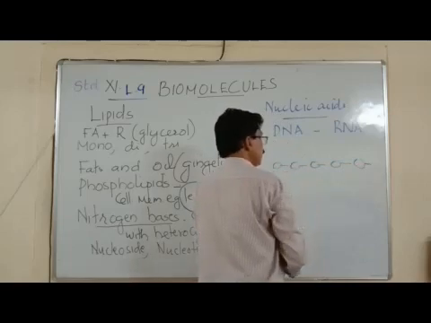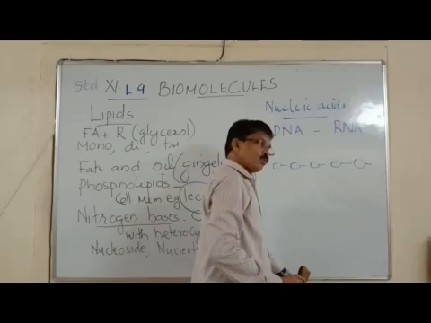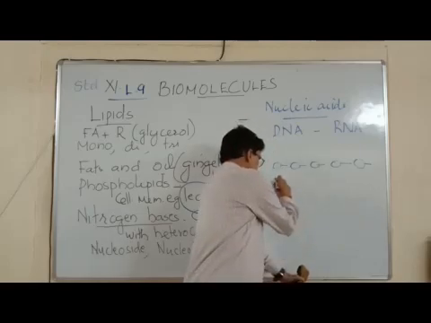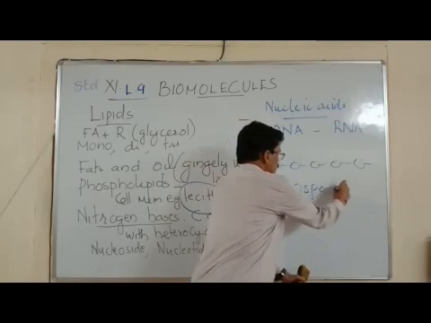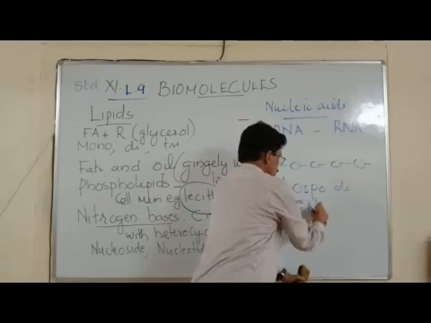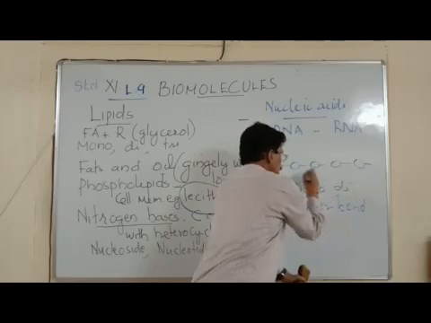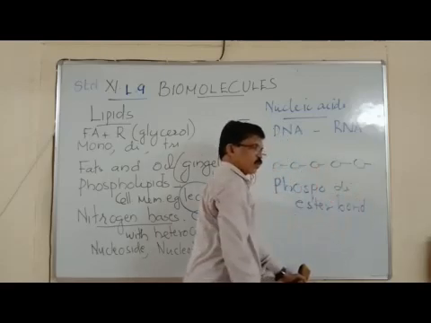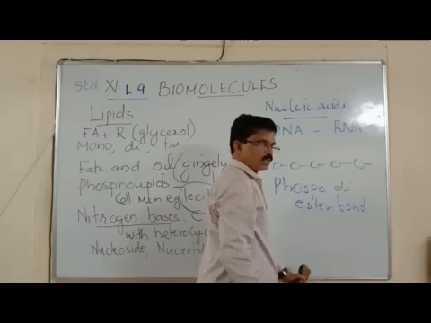Here in DNA or RNA, what are the bonds? I have already told you, phosphodiester bonds. Phosphodiester bonds are the bonds found in DNA and RNA. What is a phosphodiester bond?